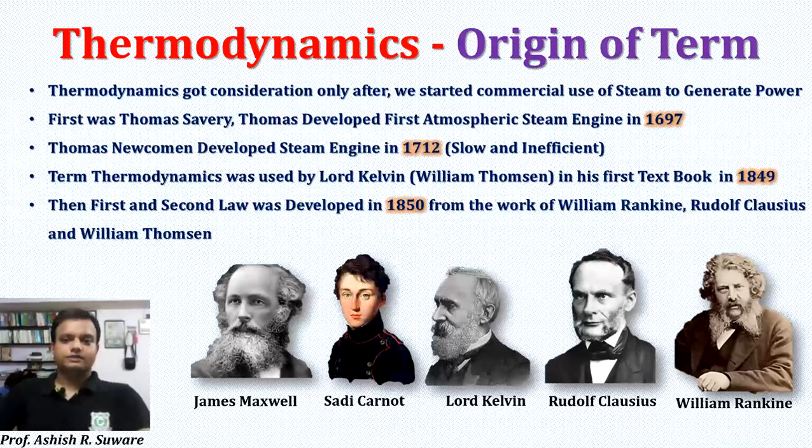We are going to study Maxwell's equations, then the Carnot theorem. Kelvin is the unit of temperature named after Lord Kelvin. Rudolf Clausius's theory is there. The William Rankine cycle we are going to study, which is one of the basic cycles in steam power. So all these, along with many others, are pioneers in thermodynamics.